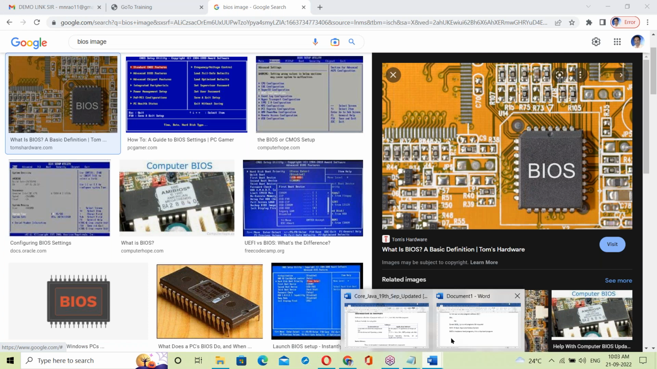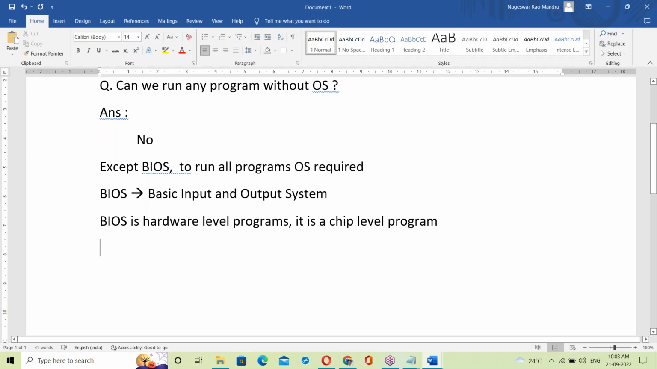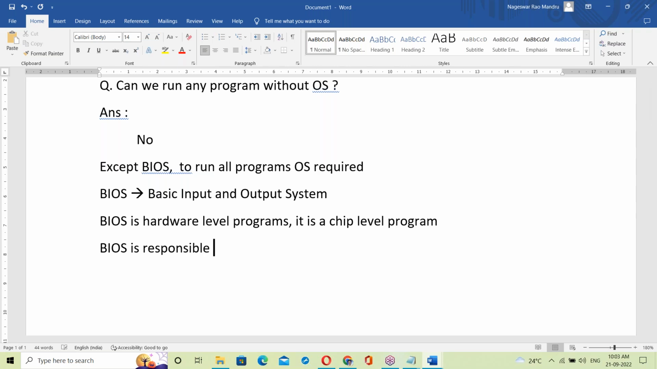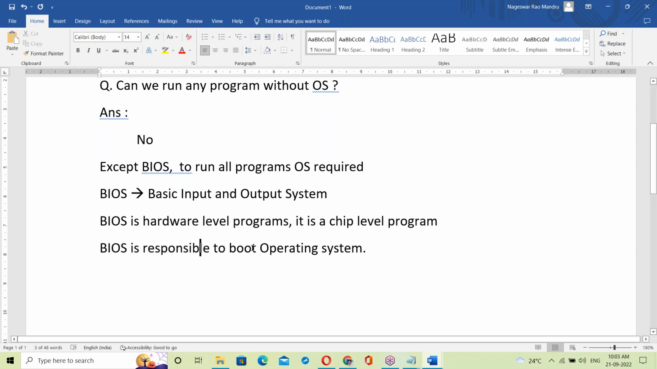So what's the role of BIOS in the system? BIOS is responsible for what here? BIOS is responsible to boot the operating system.